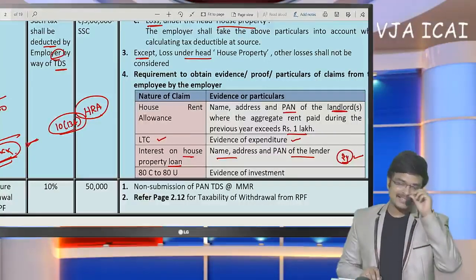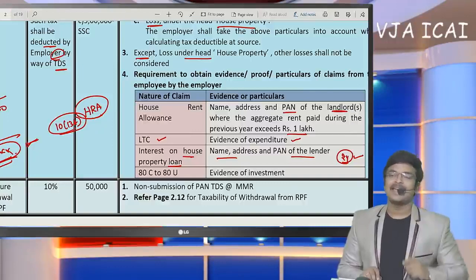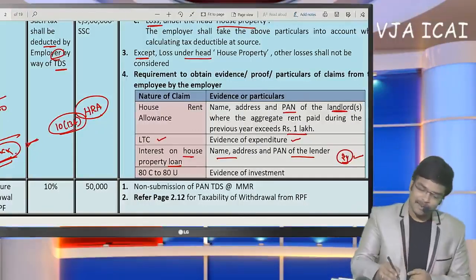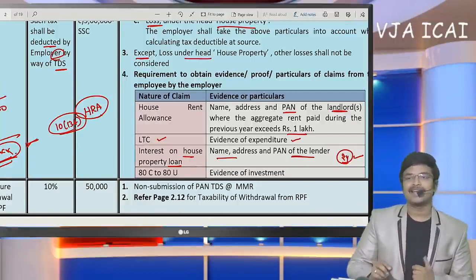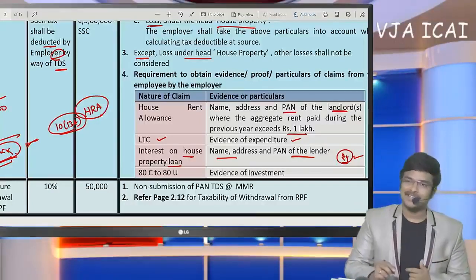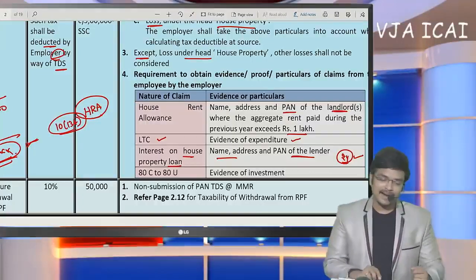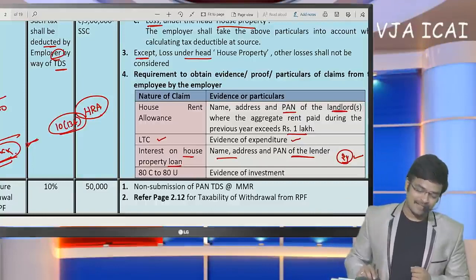But in case of borrowing, it can be borrowed from any person, and interest can be claimed as deduction under section 24. For that purpose, the name and PAN of the lender are needed. In case of a bank, the bank statement is sufficient regarding such housing loan. In any other case, they need to obtain the name, address details and PAN of the lender.